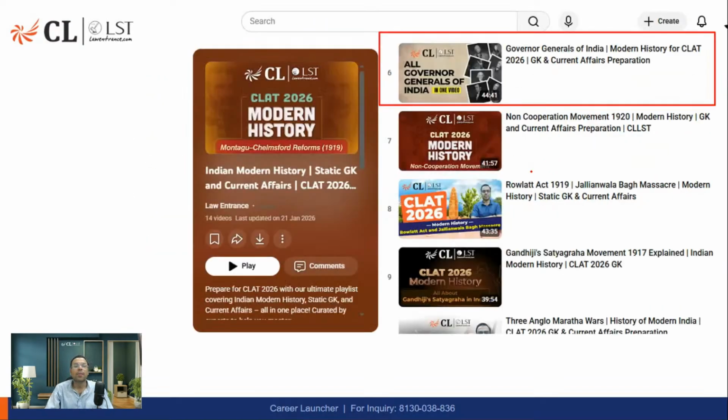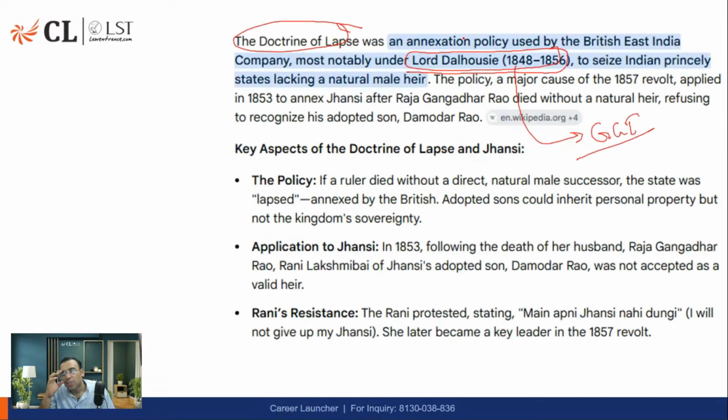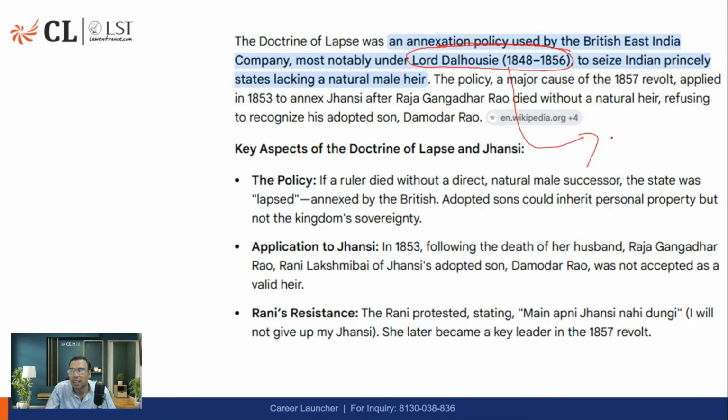हाँ. देखो, सबसे पहले तो ये क्लास मैंने आपको बोला है, मॉडर्न इंडिया स्ट्रीम जाके ये वाले गवर्नर जनरल वाली क्लास, you should watch it, where we have discussed about Lord Dalhousie, Lord Canning etcetera. ठीक है. So what happens is just before the revolt, 1848 to 1856, Lord Dalhousie was there and he was imperialistic. He used to capture a lot of kingdoms. So he came up with the concept of doctrine of lapse.